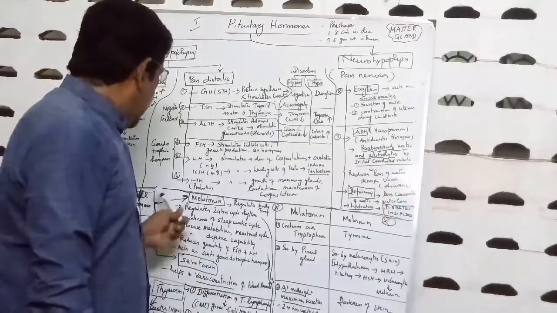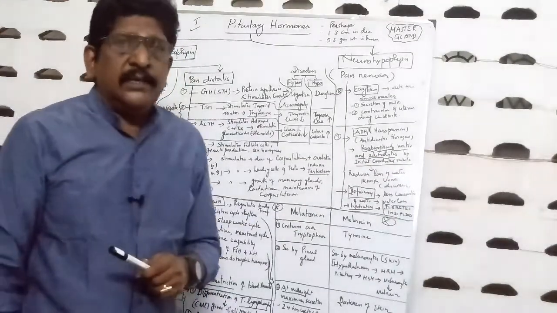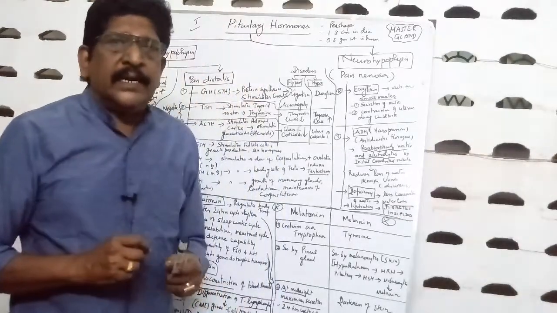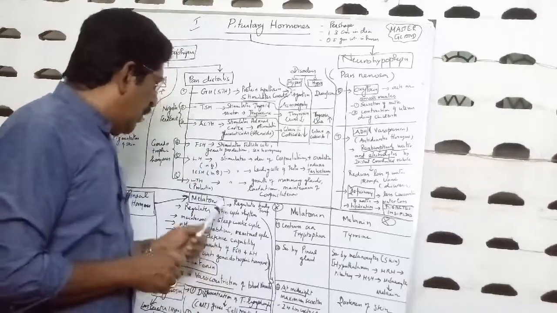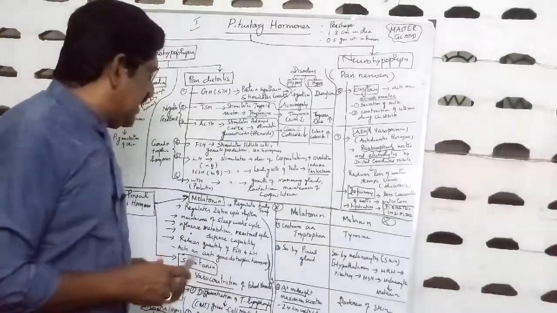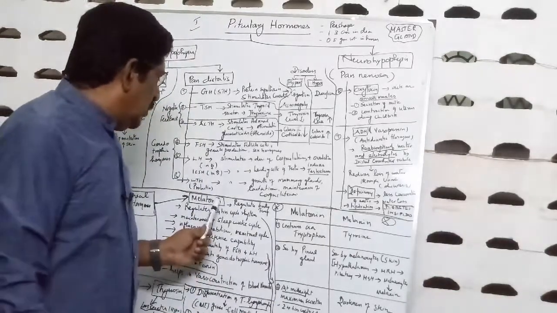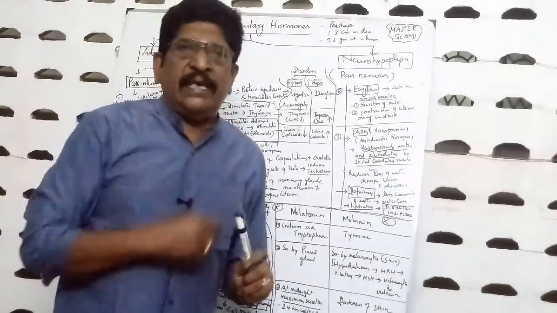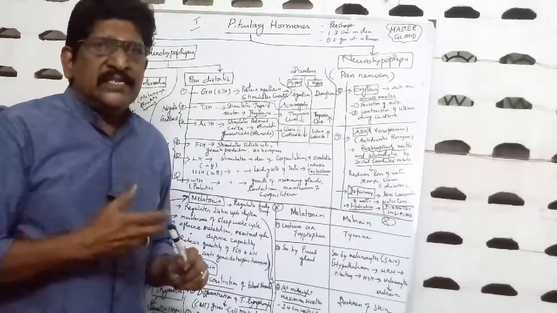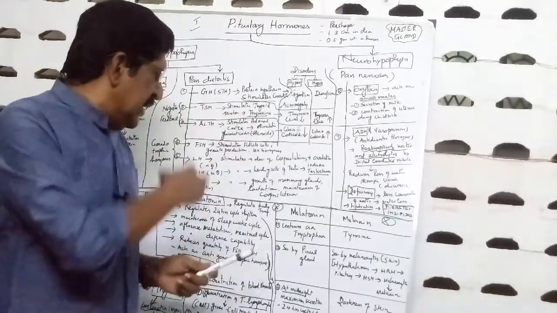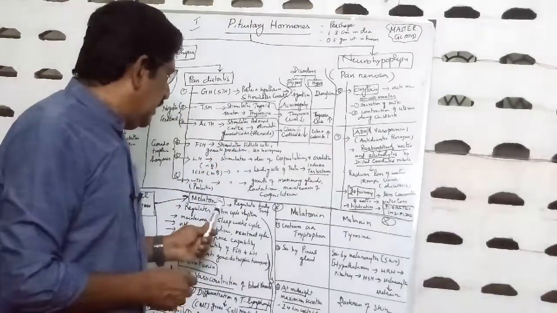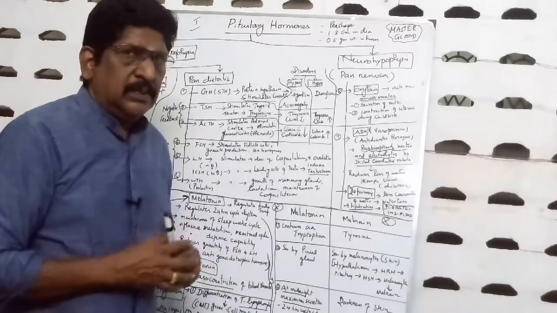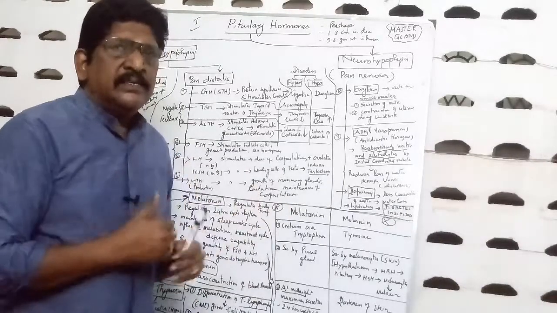Then the second gland, the pineal gland. The pineal gland, a small gland, is also under the brain. It secretes two hormones, melatonin and serotonin. The melatonin is very important for our sleep-wake cycle, the 24-hour cycle, diurnal cycle. So melatonin maintains the 24-hour cycle, diurnal rhythm, sleep-wake cycle.